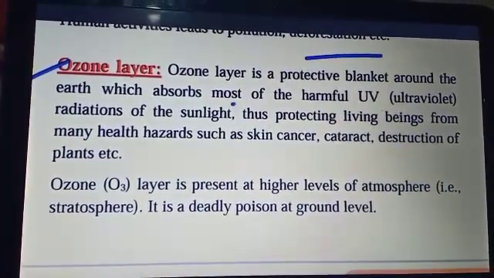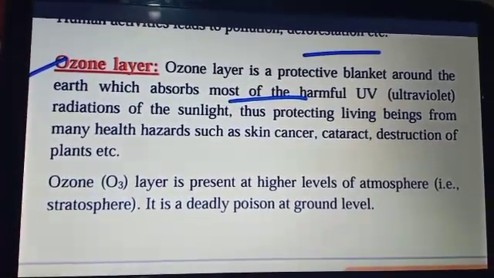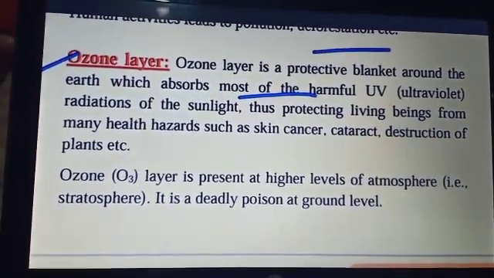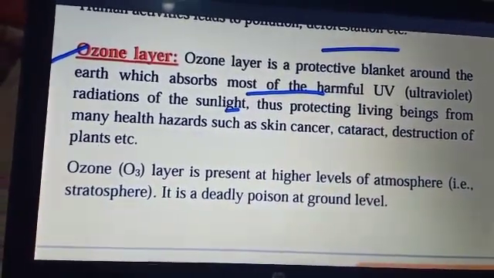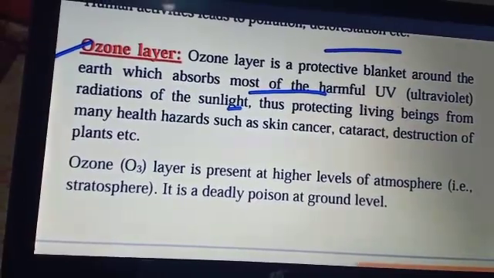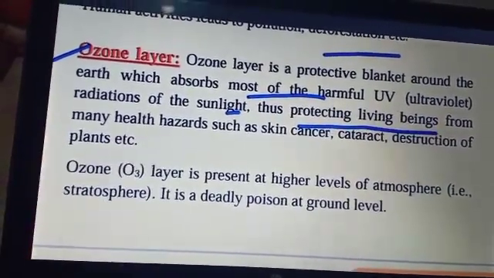Now the next one is the ozone layer. The ozone layer is a protective blanket surrounding the earth, which absorbs most of the UV light, or you can say the UV radiation.